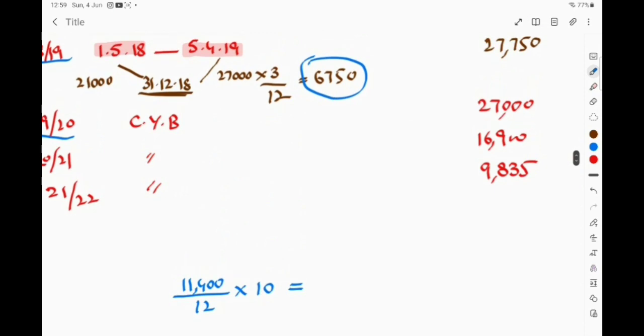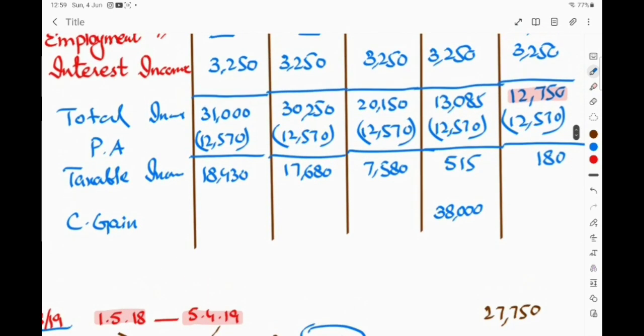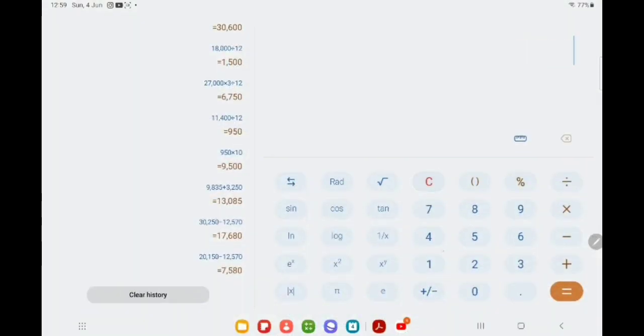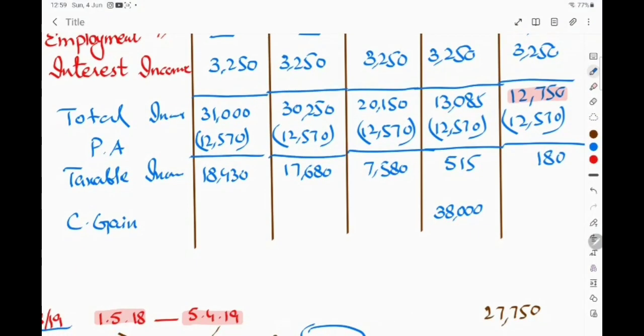Again, we have a current year income of 12,750. When it is reduced by 4,665, the income available to us is 8,085. Again our personal allowance will be wasted, right?